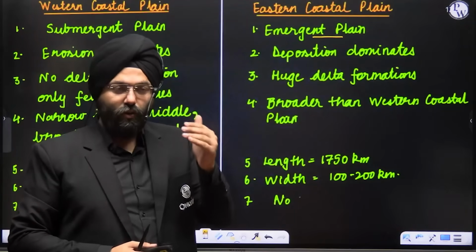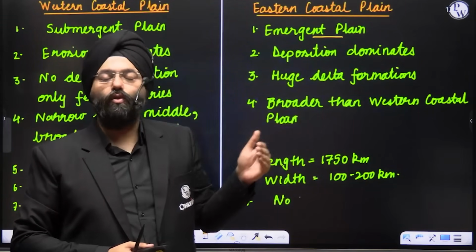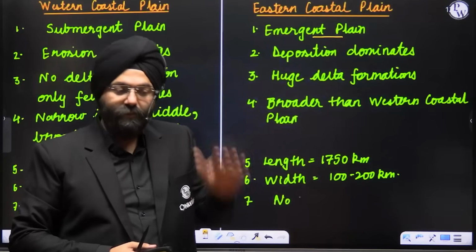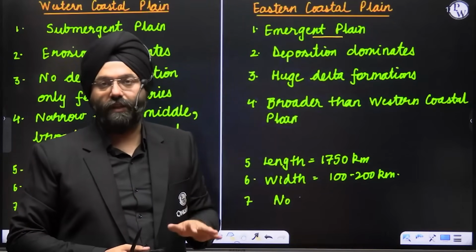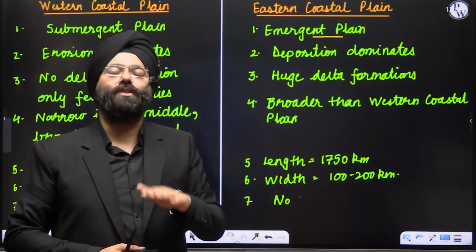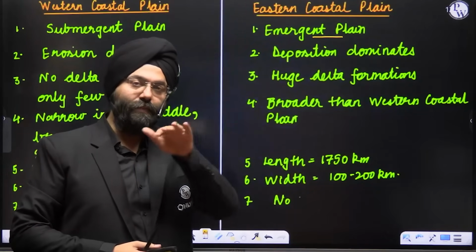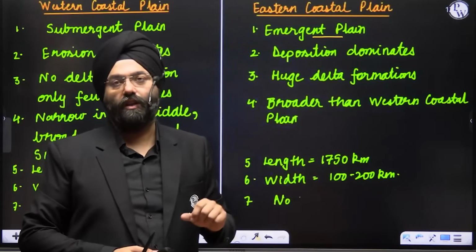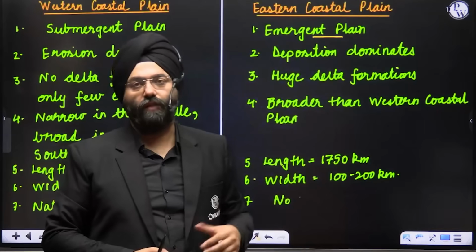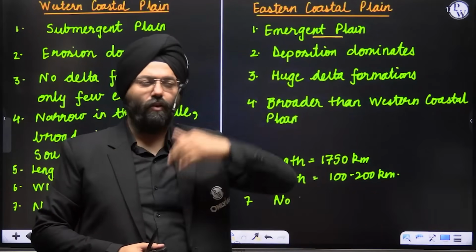So the ships who come to the coastal regions also, a lot of depth should be there. Because of the alluvial being deposited there, the depth of the coastal region along with the coast decreases, and it makes it difficult for the ships to come to the coast. The natural harbors are not present over here. If you want, then you'll have to do a lot of digging and a lot of effort has to be created.